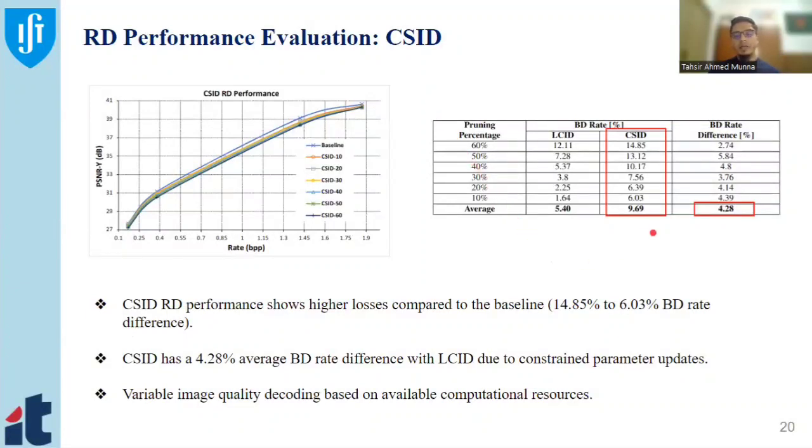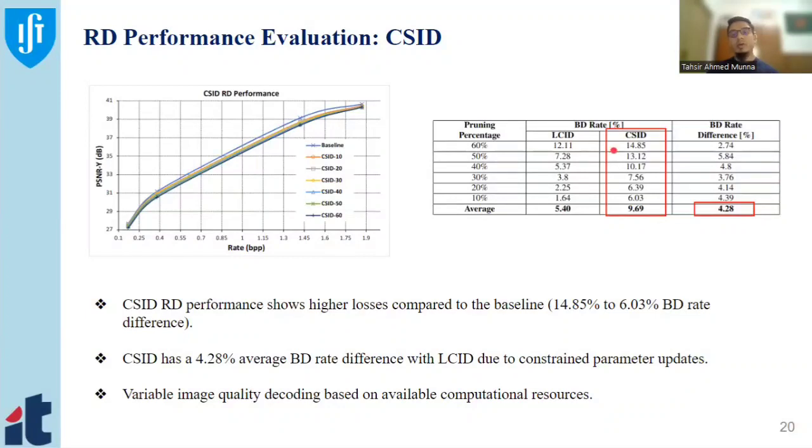Here we are a little bit far from the baseline, but not far from our reference, LCID. At 60% we are very close to LCID, but at the lower pruning levels it works a little bit worse than LCID, because this is a hierarchical process: we initialize from the simpler model to the higher model.